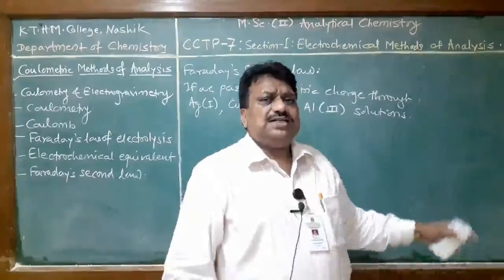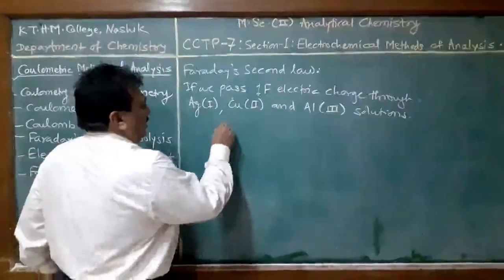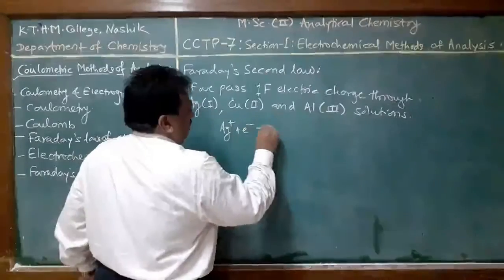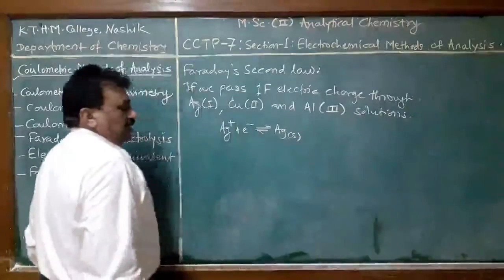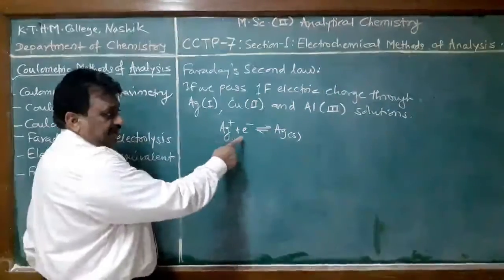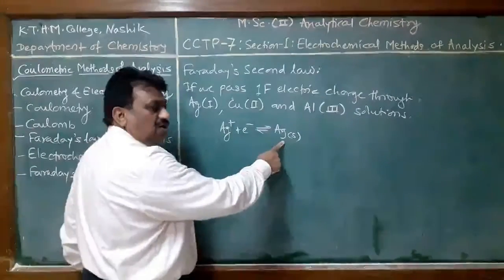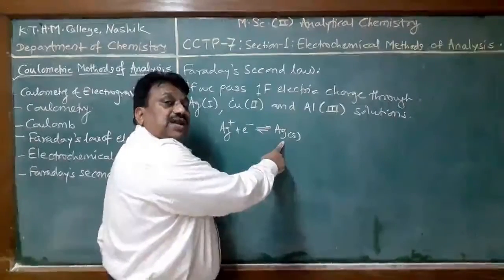How is it related to equivalent weight? Suppose the reduction of silver takes place by 1 electron. That means solid silver is obtained. If there are Avogadro's number of silver ions, then Avogadro's number of electrons are required and Avogadro's number of silver atoms are generated, and that is the equivalent weight of silver.